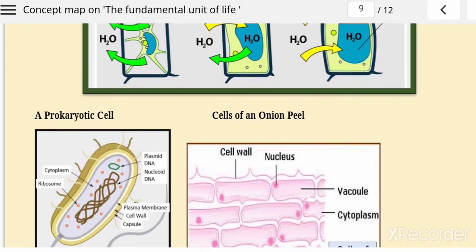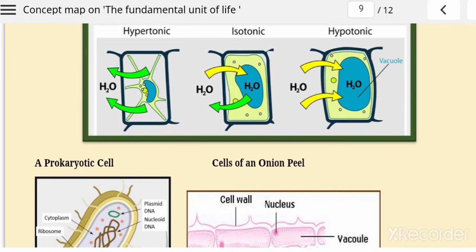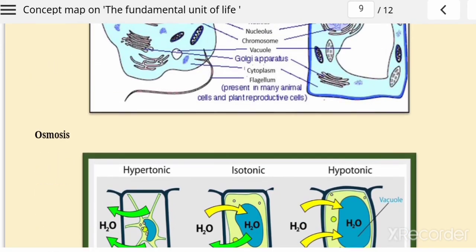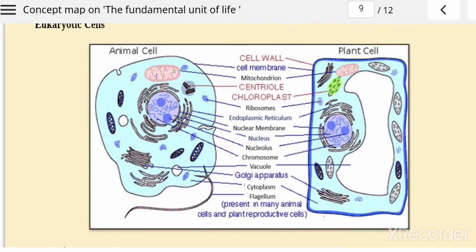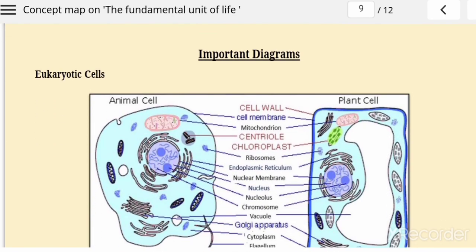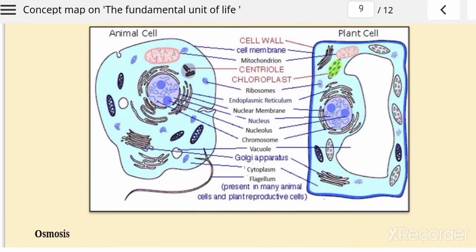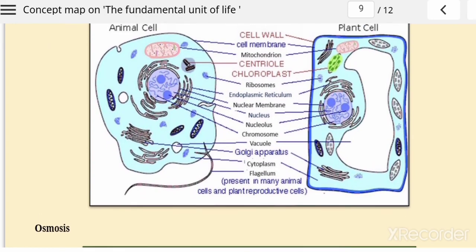Clear to all? So here we discussed the concept map of chapter number 5, The Fundamental Unit of Life. This chapter is very important, so revise your chapter with the help of the concept map. You can understand any concept in a good and easy manner.